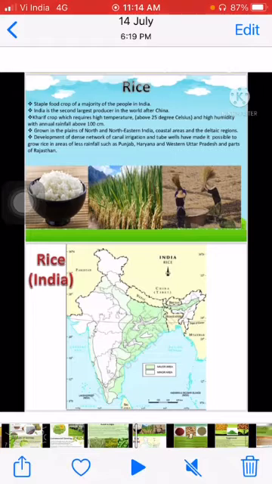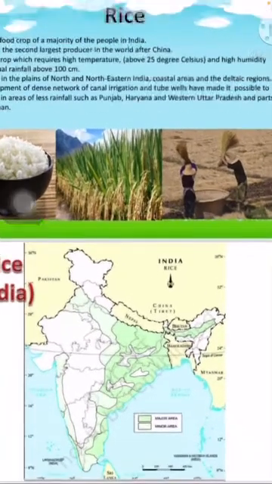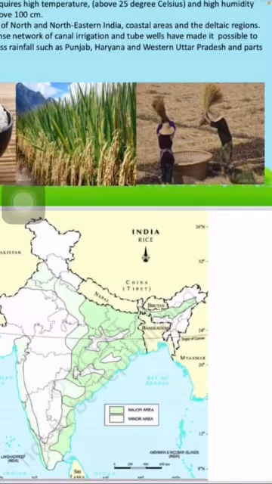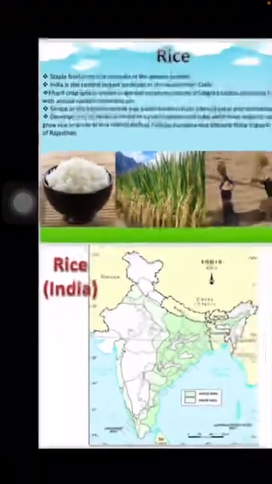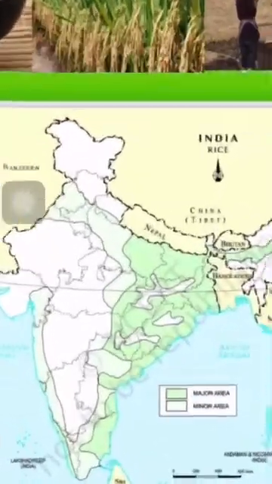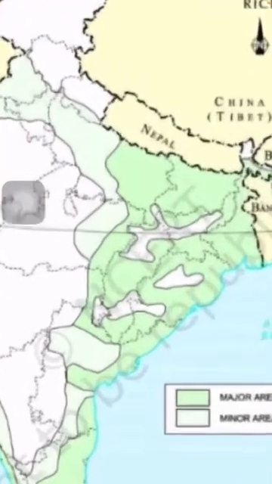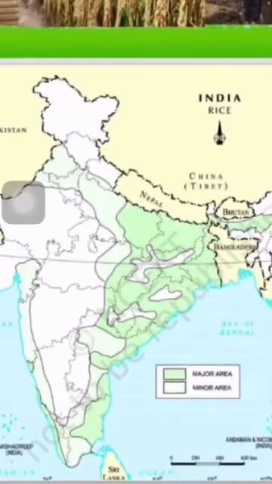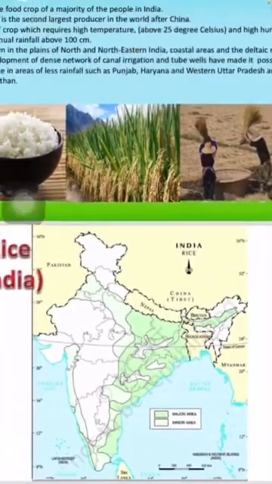Fine. Here in this map you can see the major areas and minor areas where rice is grown. This dark green, as you can see, is the major area where rice is grown.